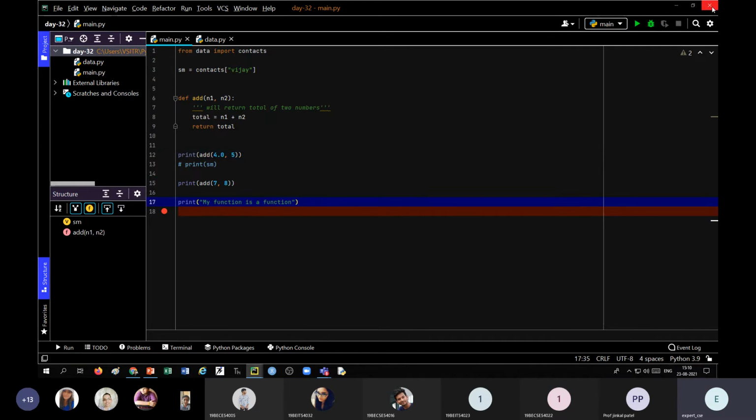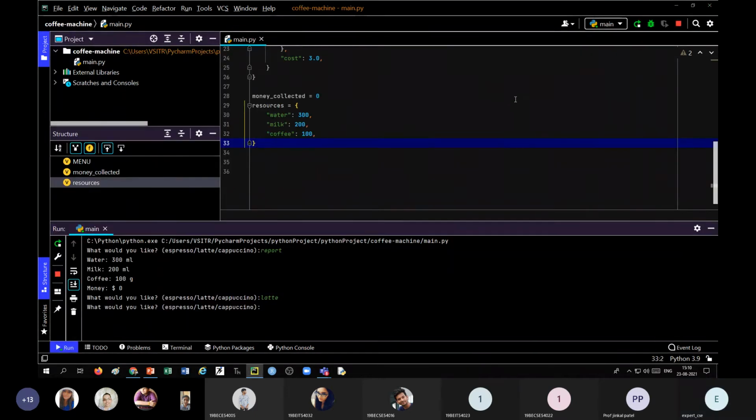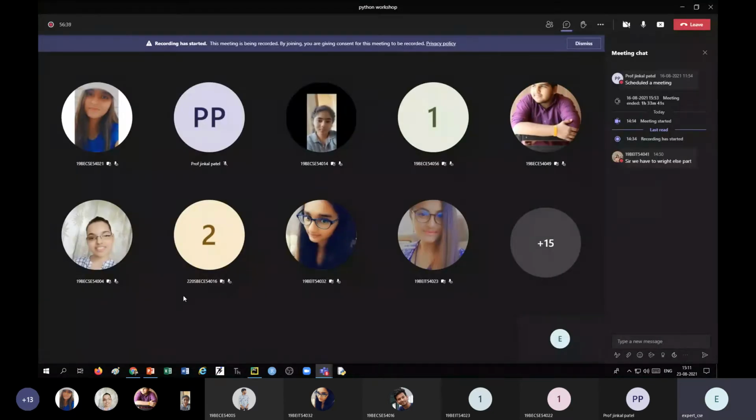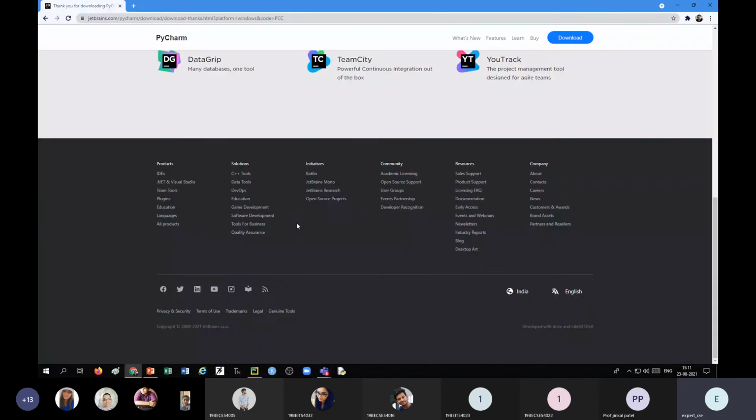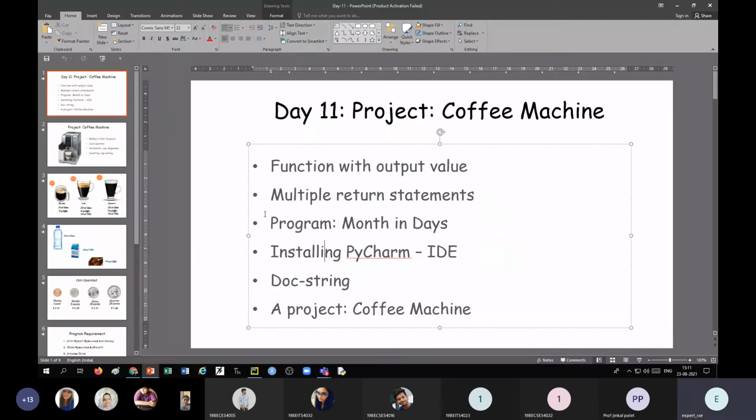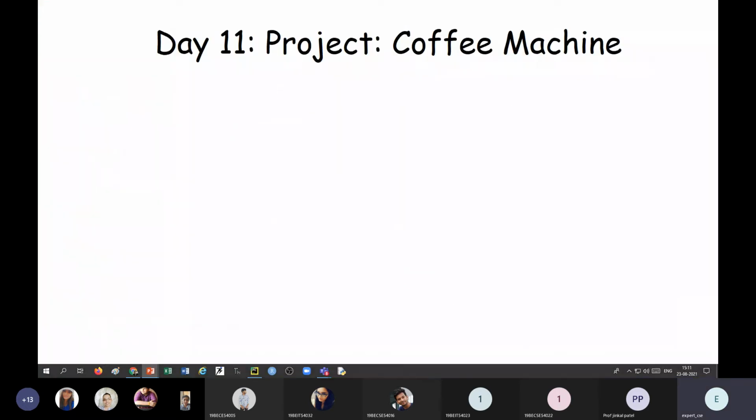So let us close this file now. Now we are going to create one project, one of the best projects of this workshop, known as the coffee machine project. Suppose you got a job in a company who are producing coffee machines, and they ask you to write a program for a coffee machine.